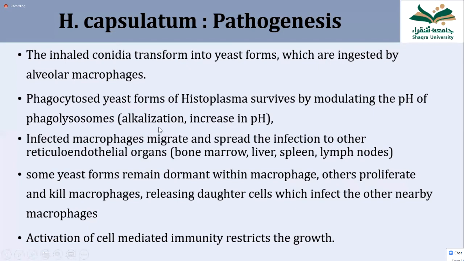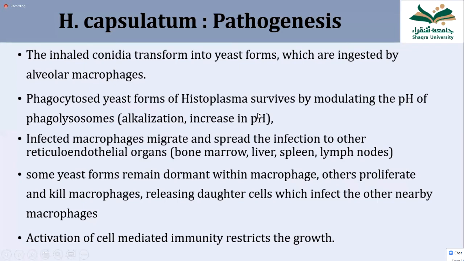This is known as alkalinization. The lysosomal enzymes are active only at an acidic pH, and when the pH of the lysosome in the phagocyte becomes alkaline, it cannot kill the fungus. So this is the mechanism of Histoplasma to survive inside the macrophage.